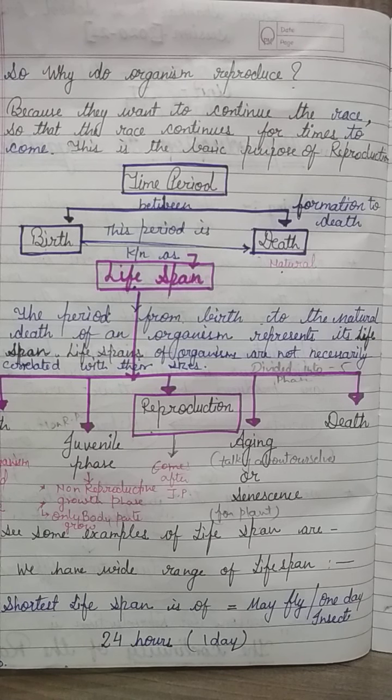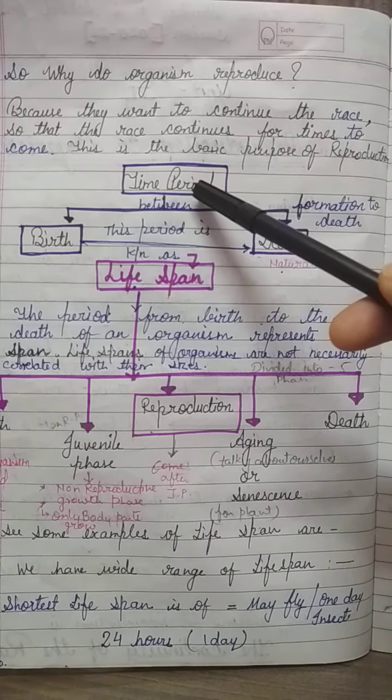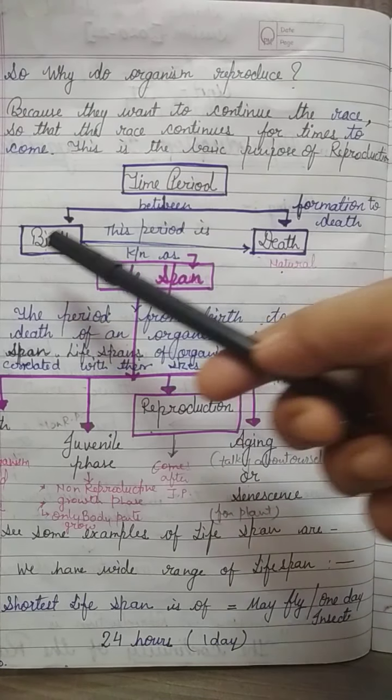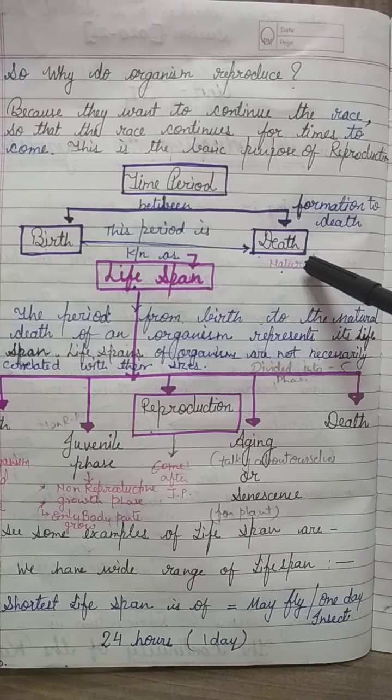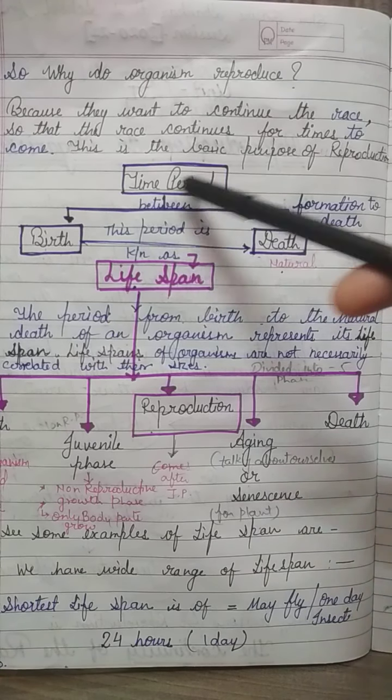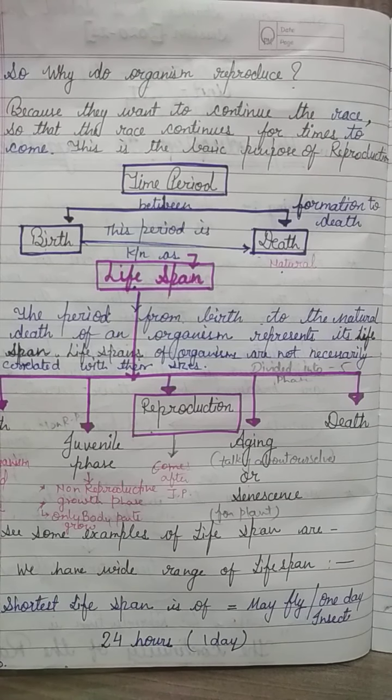But before coming to this topic, reproduction and its types, we need to know the time period between birth and natural death. This period is known as lifespan. Which period is known as lifespan?